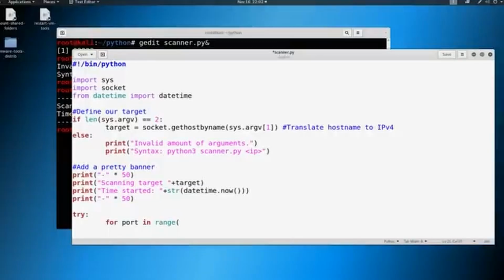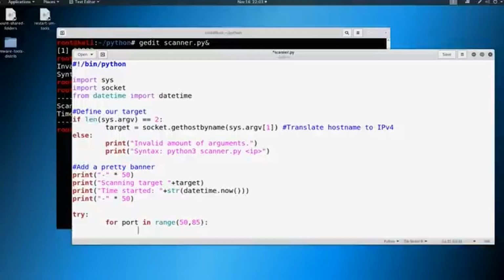If we were going to do a full on port scanner, we would do for port 1 through 65,535. Okay, that will take forever. We'll talk about why. I told you this was a bad port scanner. We'll talk about why we're not going to do this in a little bit. So let's go ahead and delete these, and we're just going to put something like 50 to 85. And I'll clarify why we're doing that in just a second.